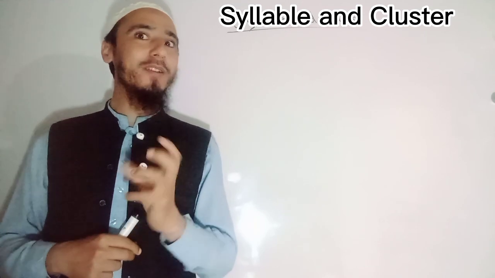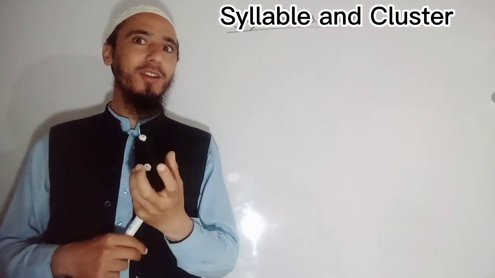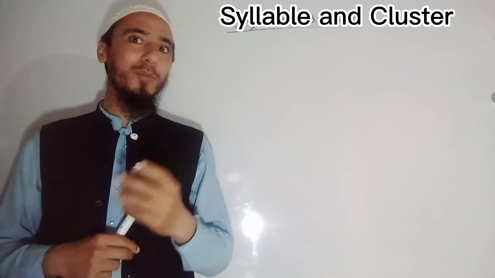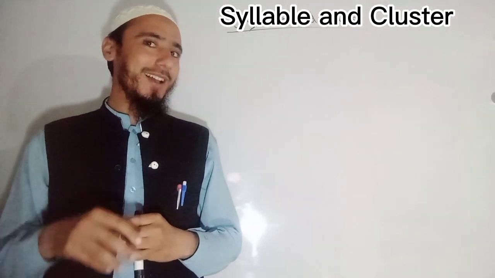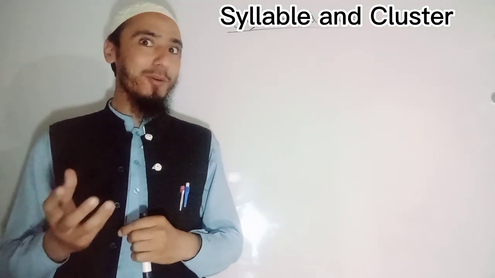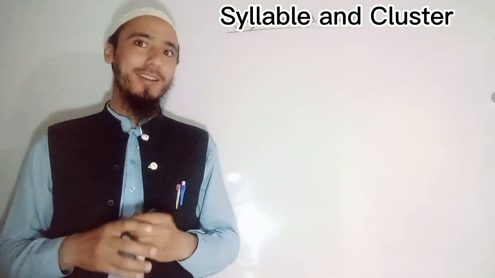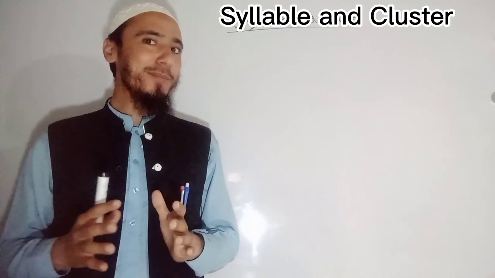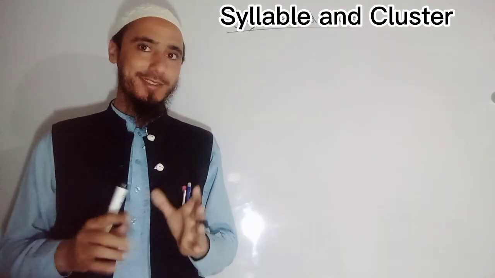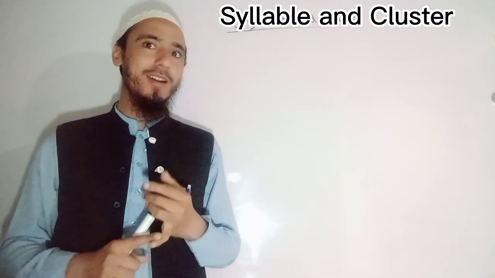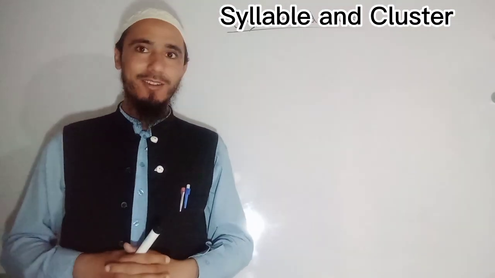For example, when we are talking about me, when we are talking about you, though it has a single vowel, it is also a word and it is also a syllable. So that's why I define syllable in two ways. Syllable is a word, or it is a part of a word which has a single vowel.